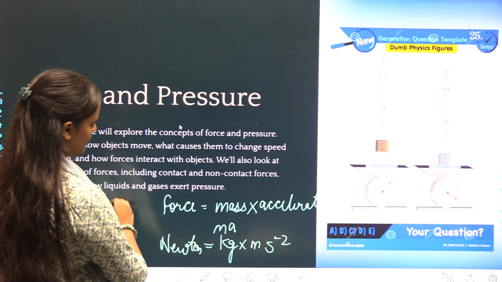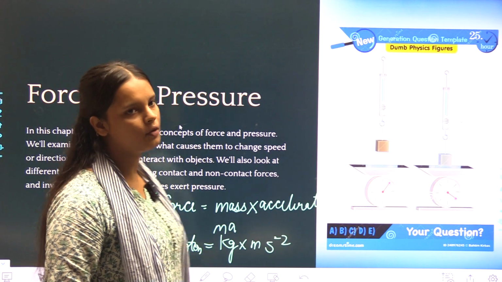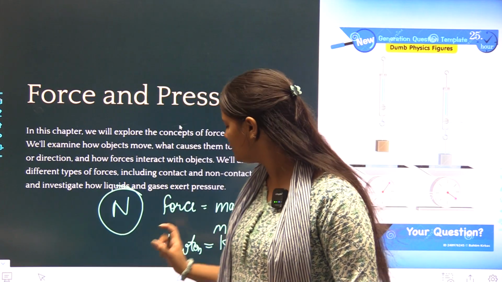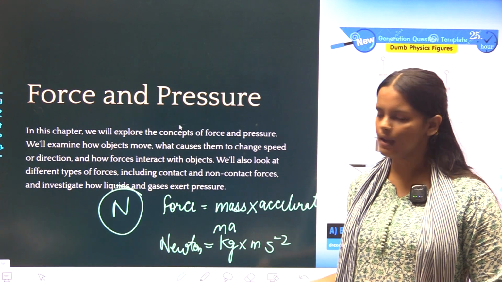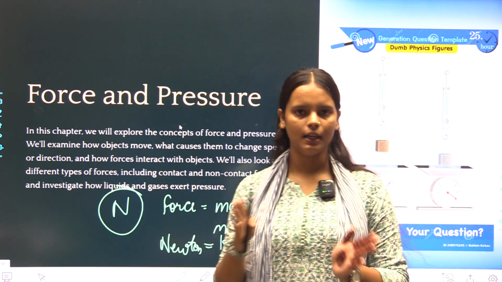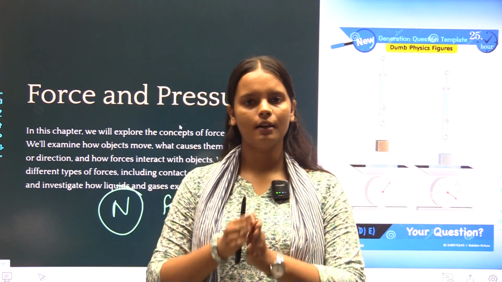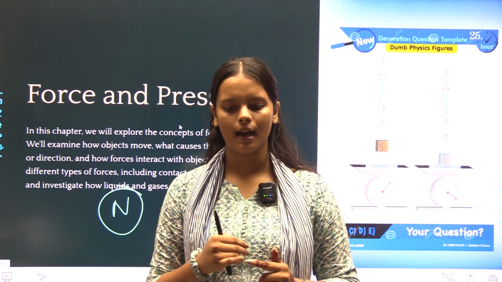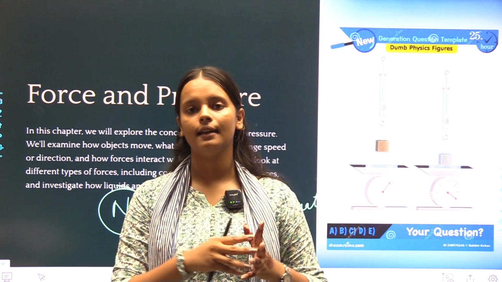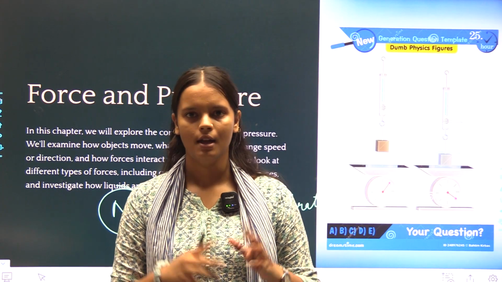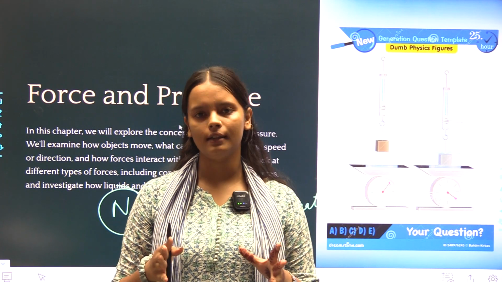Newton is denoted by a capital N. This is the SI unit of force that we deal with while doing calculations. You can use kg meter per second square, otherwise it is okay to use simply Newton, either N or the whole word Newton. This unit is named after the scientist Isaac Newton. Sir Isaac Newton was a great scientist who did many calculations and observations related to force and pressure. That's why we have a whole unit dedicated to him.